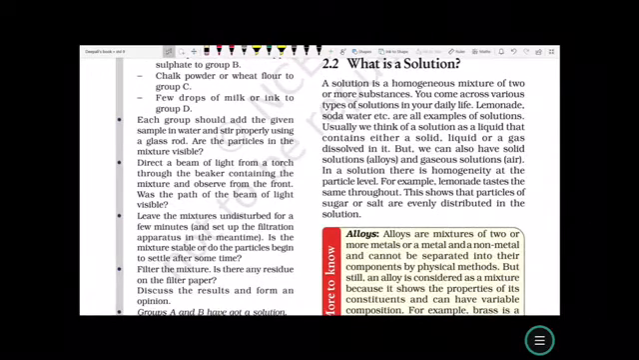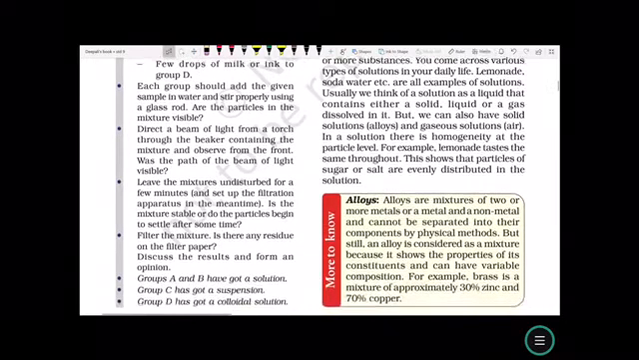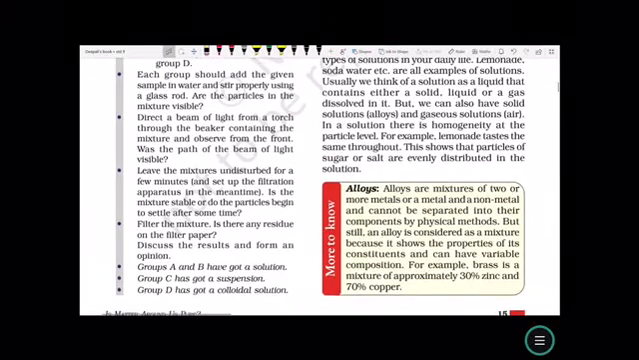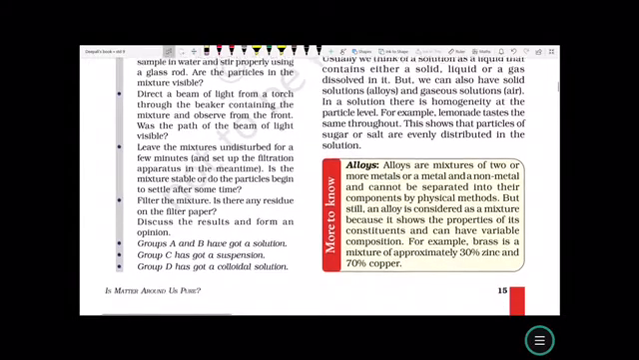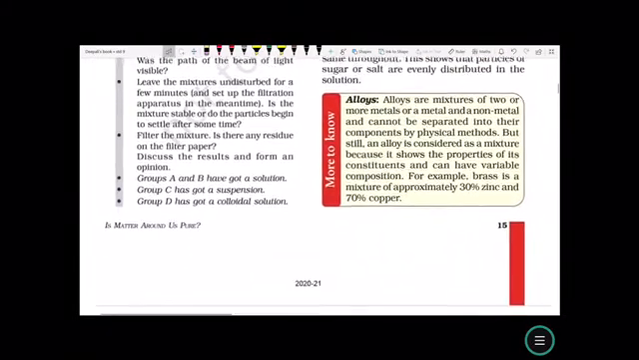Leave the mixture undisturbed for a few minutes and set up the filtration apparatus in the meantime. Is the mixture stable or do the particles begin to settle after some time? Filter the mixture. Is there any residue on the filter paper? Discuss the result and form an opinion. Group A and B have got a solution. Group C has a suspension and Group D has got a colloidal solution.